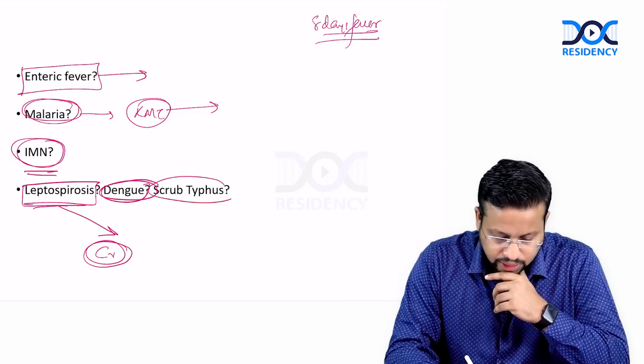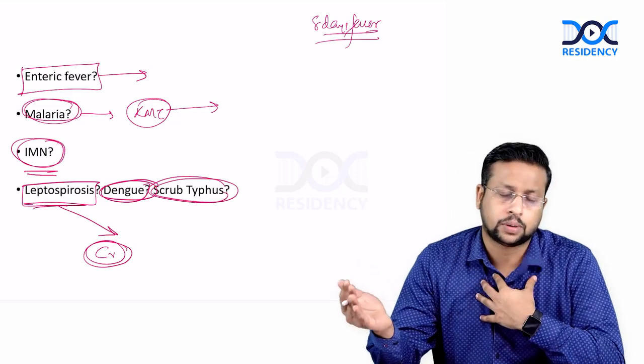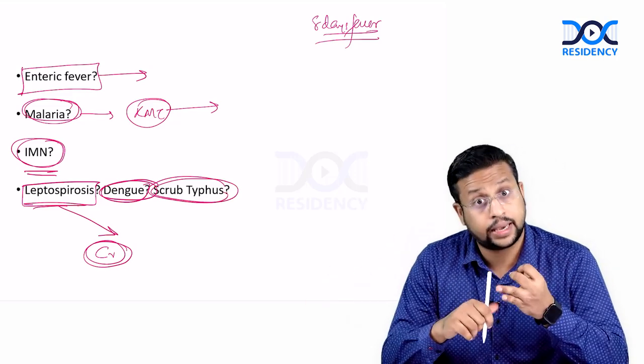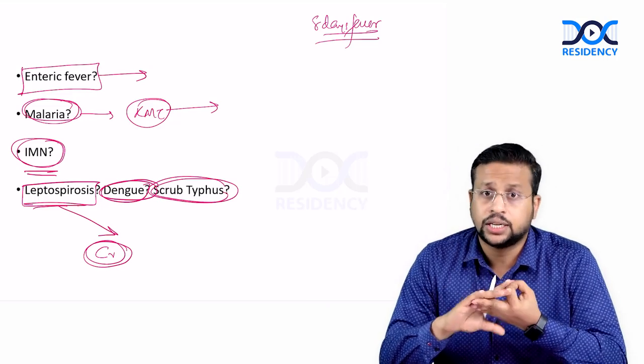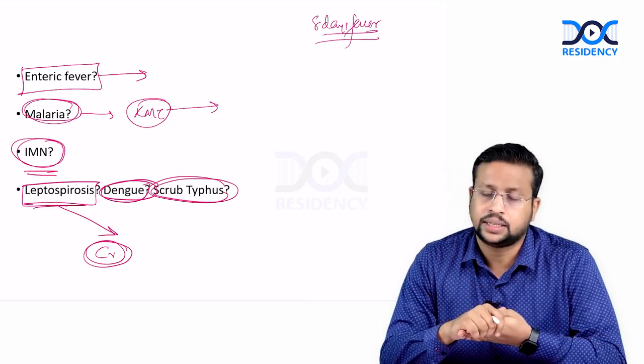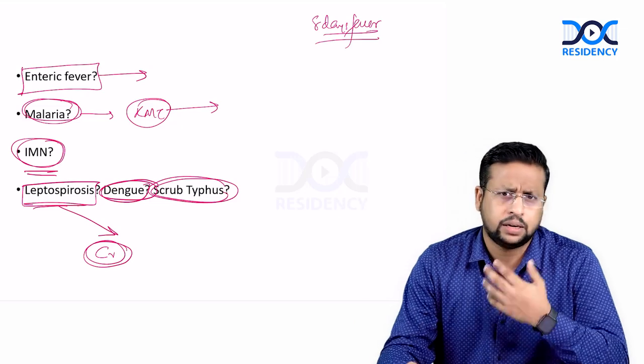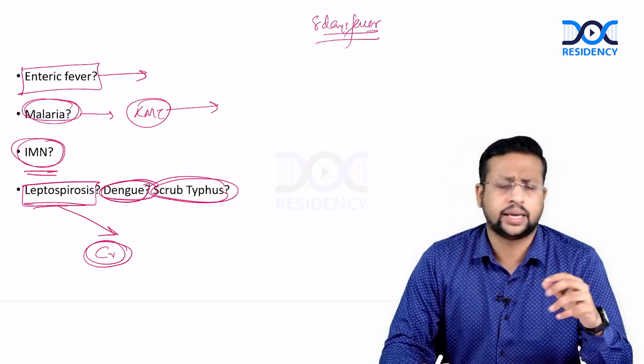Scrub typhus, definitely I will consider. Scrub typhus is associated with prolonged fever of more than 1 week. Intense headache can be there, and thrombocytopenia will be there. Transaminitis can be there. Creatinine may or may not be elevated. Sometimes AKI can occur, but many times AKI will not be there.